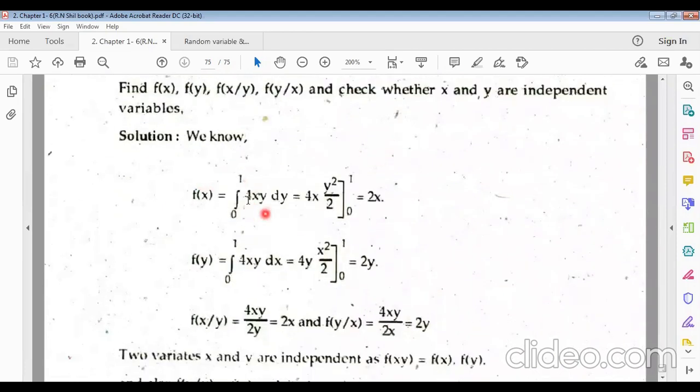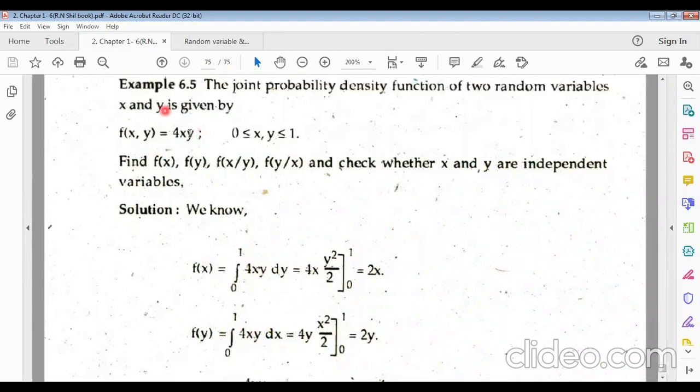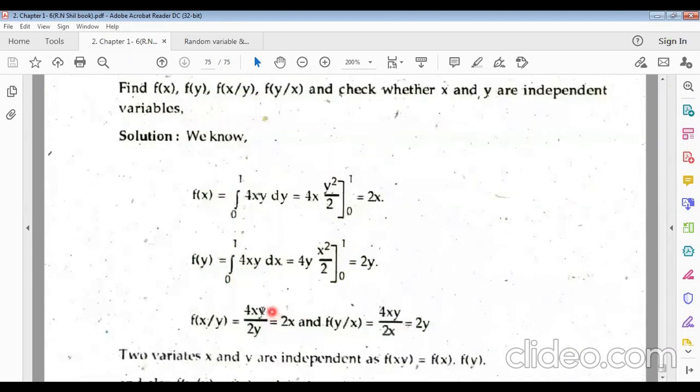So f of x equals integral of f of xy dy, and f of y equals integral of f of xy dx. f of xy means the given function, and the limits are 0 to 1, the given limits. Just integrating with respect to y, y integration gives y square by 2, and x integration gives x square by 2. Now putting the upper limit in place of y, we get twice x. Here we put the upper limit in place of x because it is with respect to x, and this gives twice y.